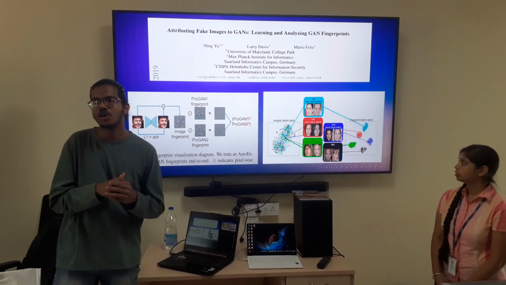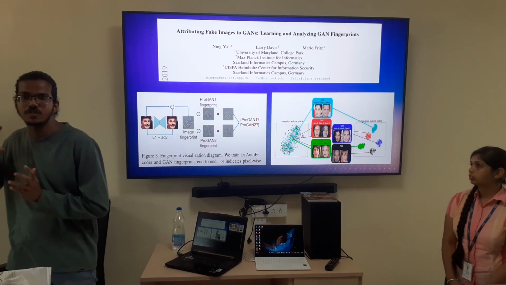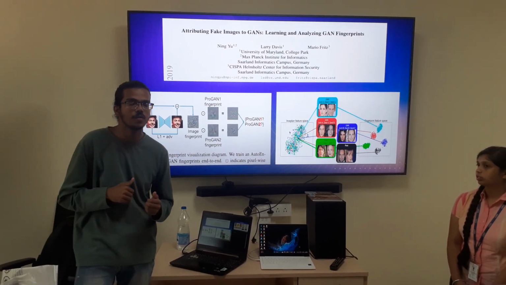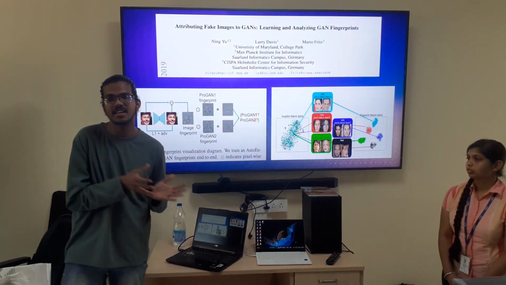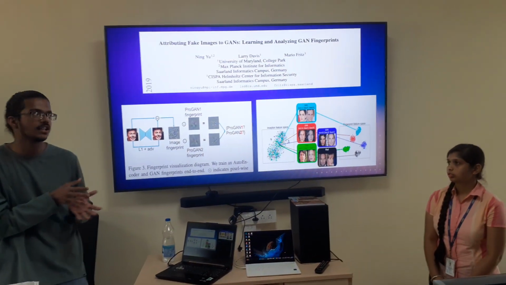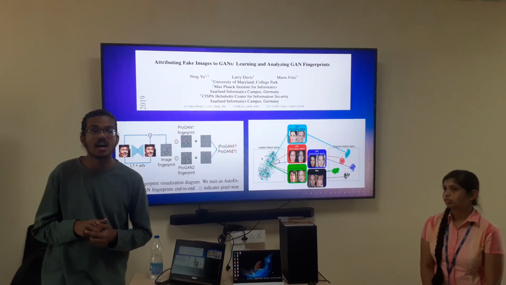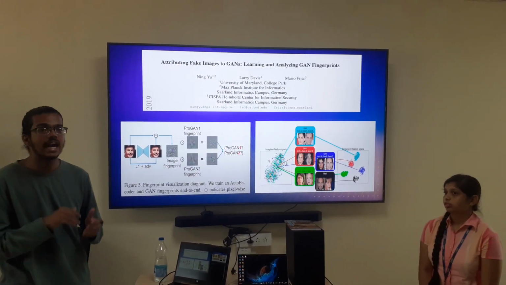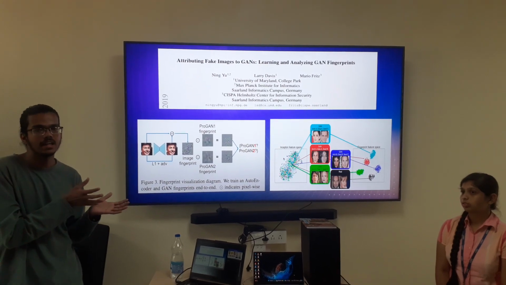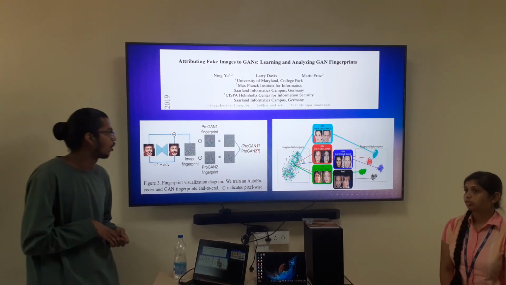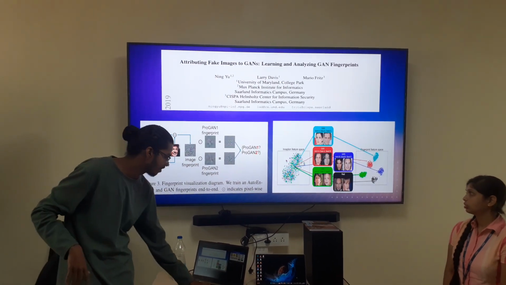The fingerprints not only help us detect whether a video is deepfake or not, they also help us identify what type of model was used for the generation, as well as the parameters and initialization used. These fingerprints are distinct, which means we could categorize them, which basically helps us categorize whether the content is deepfake or not. That's a latent space representation.